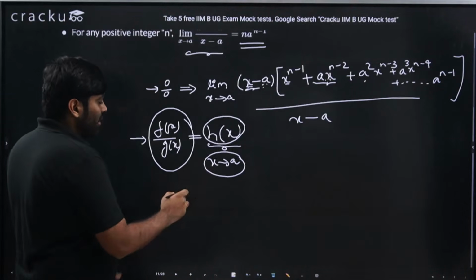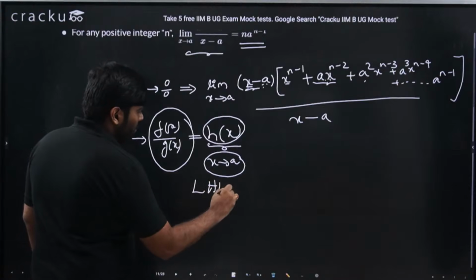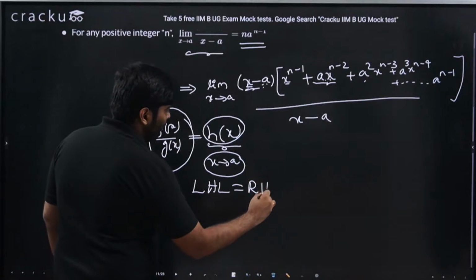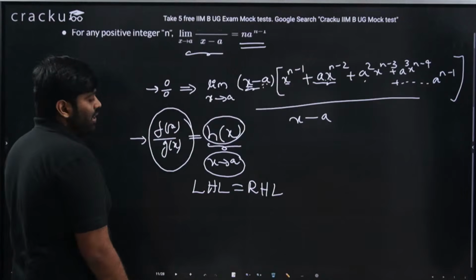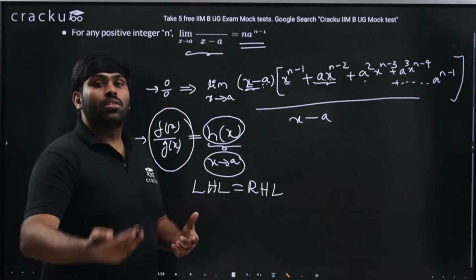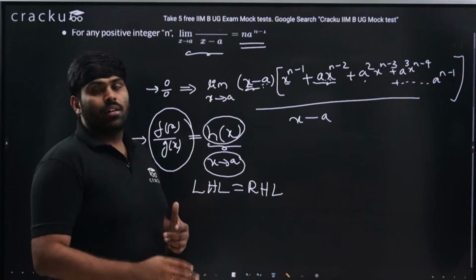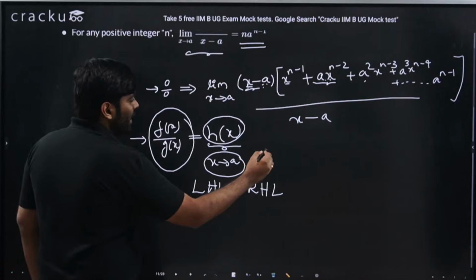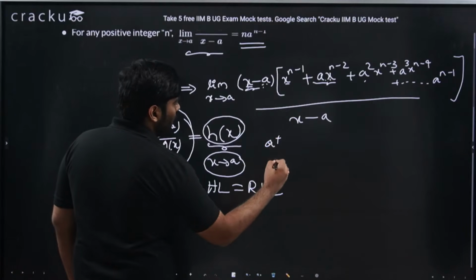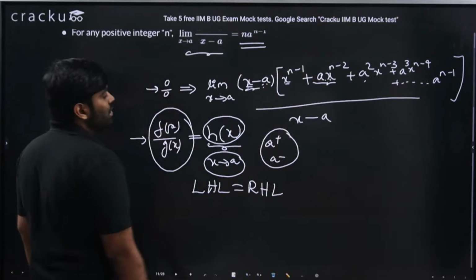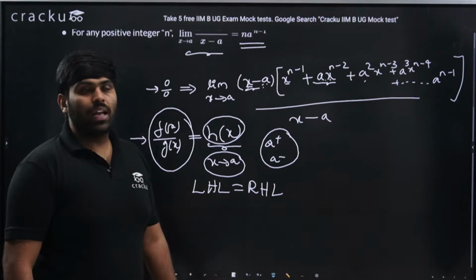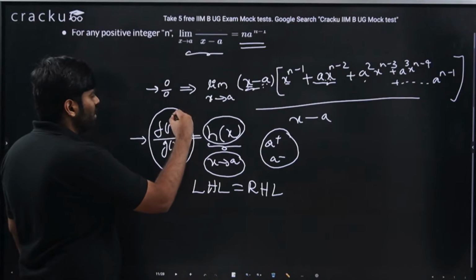But other than that, if LHL is equal to RHL when you simplify it using the numerical value, usually we don't do that, but if you want to verify additionally, you could do that by taking a plus value and a minus value, and if you see these both are approaching a common value, then limit definitely exists for this function.